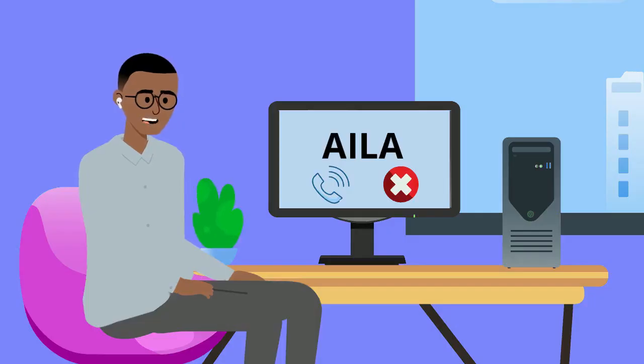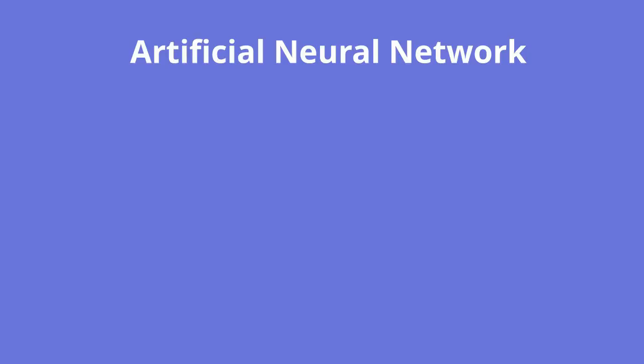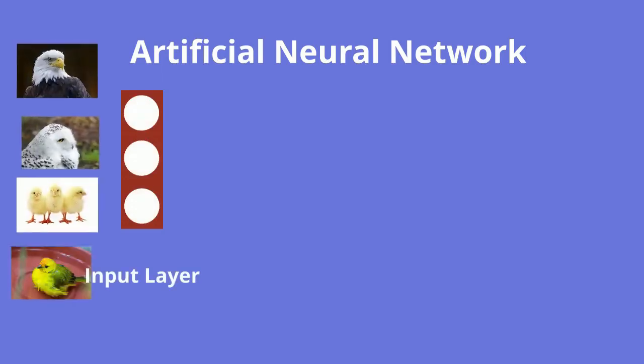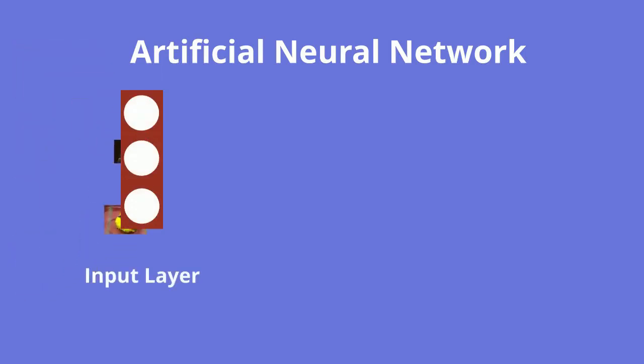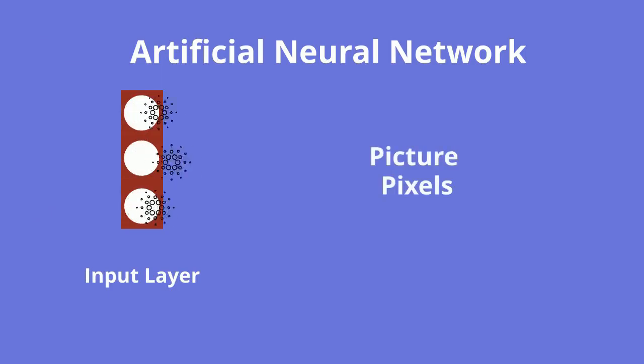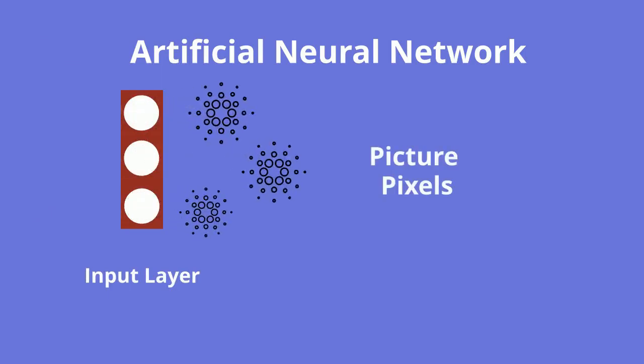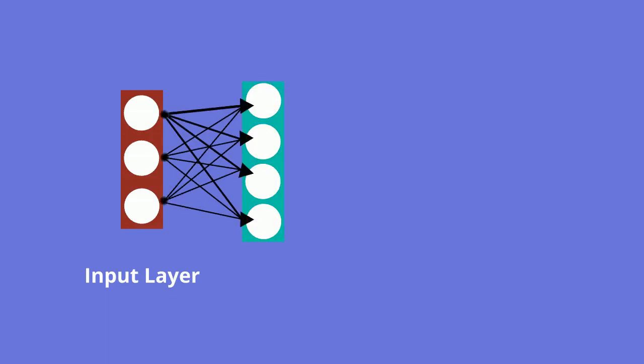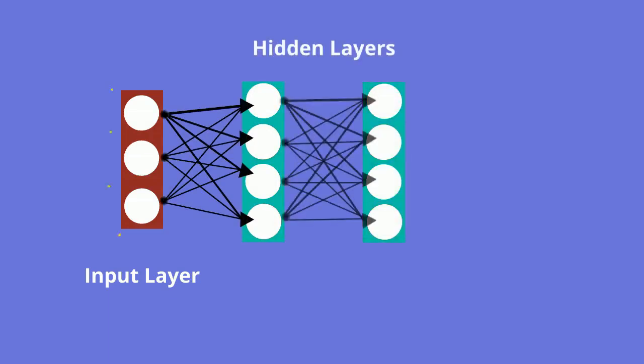And what is the first layer of neurons in the artificial neural network? The first layer of neurons in the artificial neural network is the input layer. Images of birds are fed to the input layer, and at this layer, the network may extract features from pictures like the pixels in the image. After processing, the input layer neurons transfer information to the hidden layers of the artificial neural network via channels.